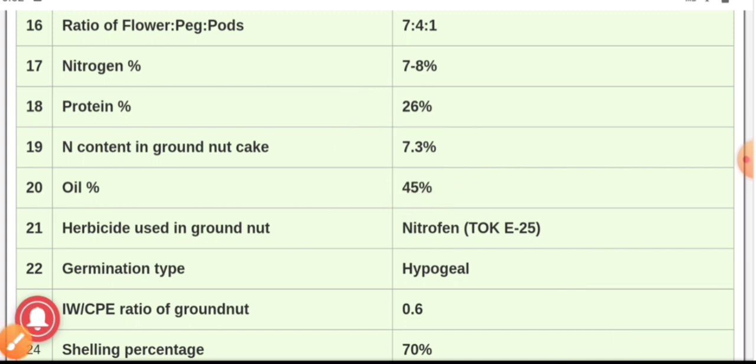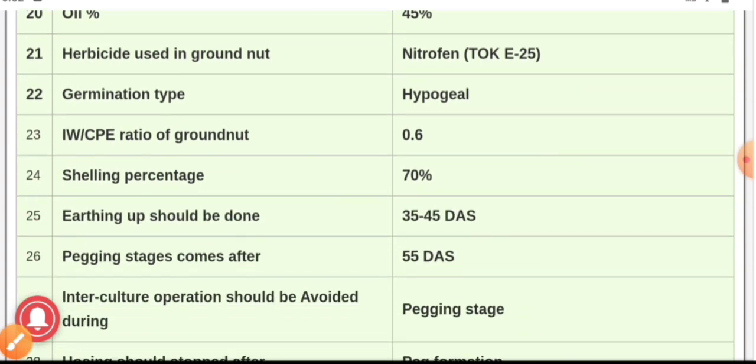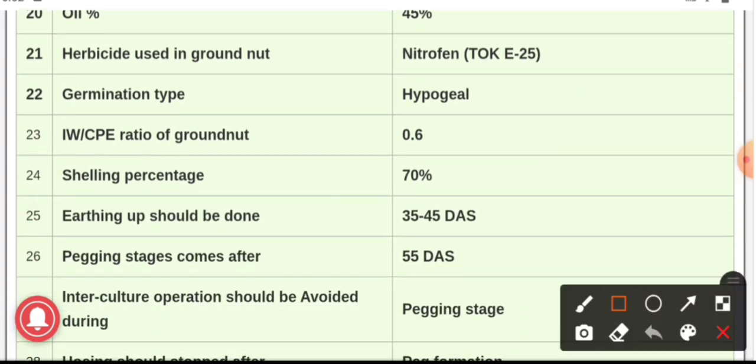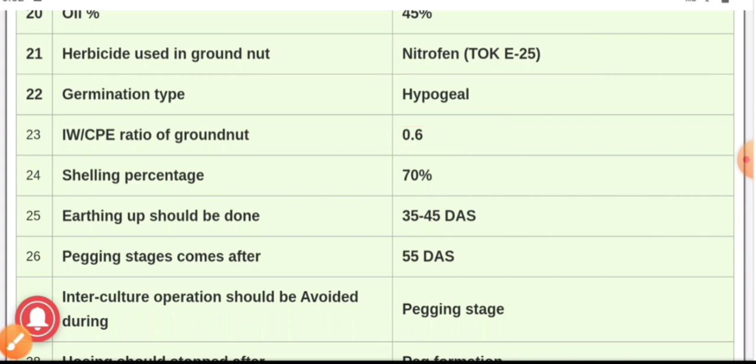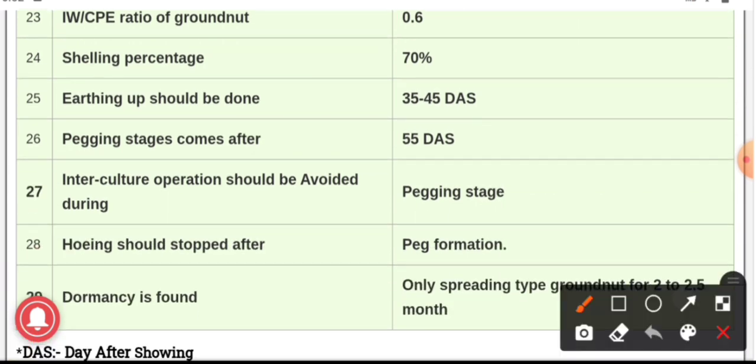Next question, question number 21, the herbicide which is used in groundnut is nitrofen. The germination type of groundnut is hypogeal, and the IW to CPE ratio of groundnut is 0.6. Question number 24, the shelling percentage in case of groundnut is 70%. Earthing up should be done 35 to 45 days after sowing. The pegging stage comes after 45 days.